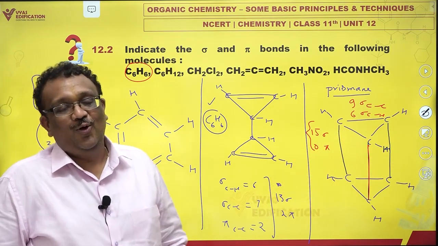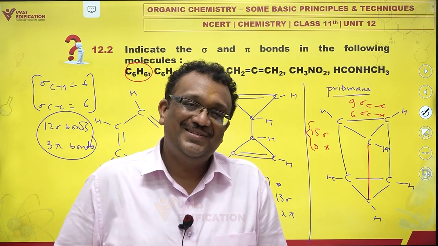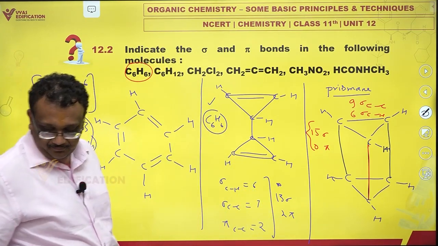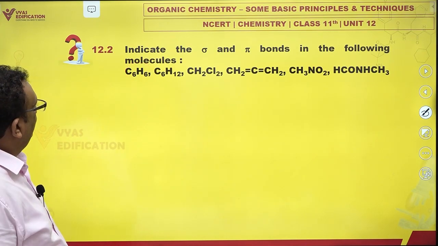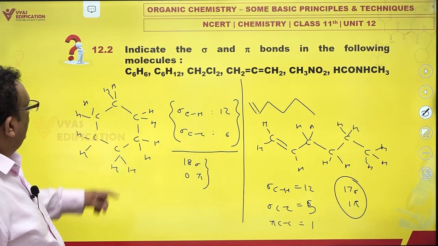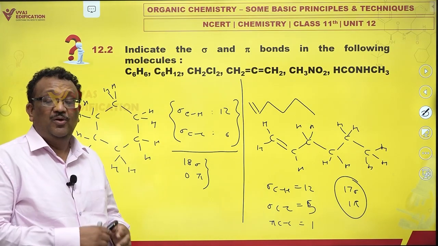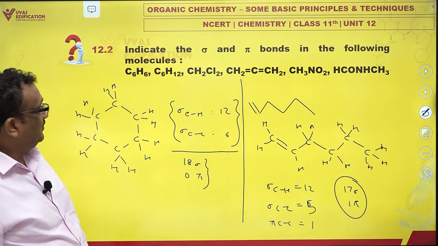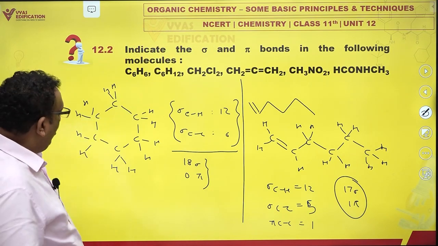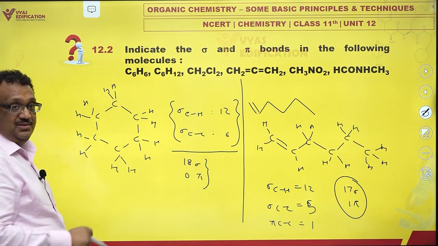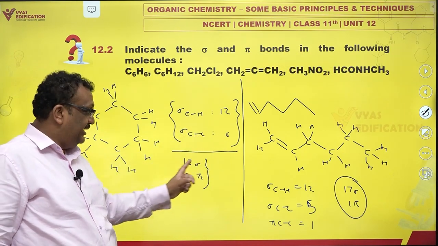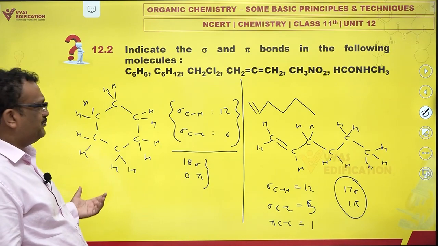The second molecule also is equally controversial. Let's take a look. If you write down the formula C6H12, you would notice there is a problem. What is the problem? You can draw a cyclohexane like this. It has 12 CH, 6 CC bonds, 18 sigma and no pi. Is this possible?